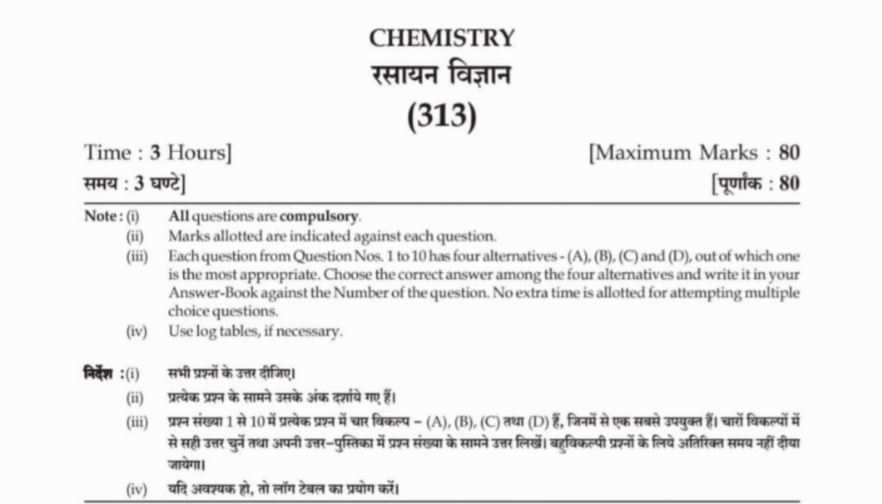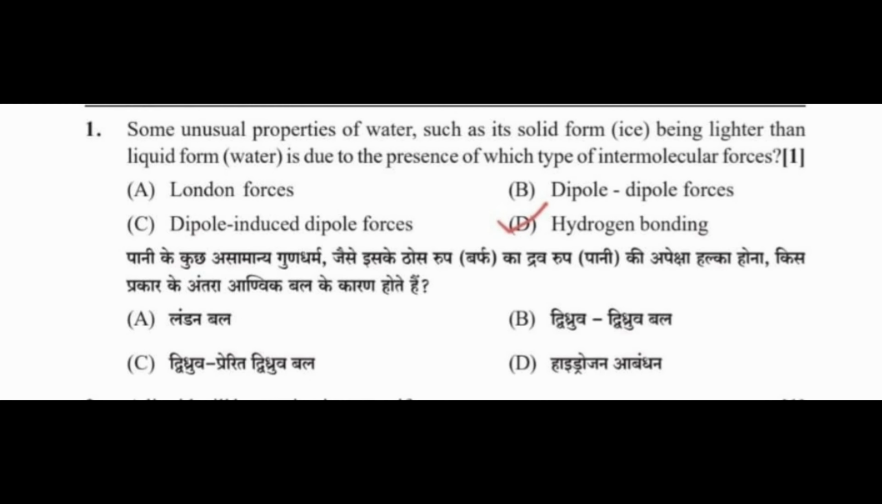Questions number 1 to 10 have 4 alternatives A, B, C, D, out of which one is correct. Choose the correct option. Question 1. Some unusual properties of water, such as its solid form ice being lighter than liquid form water, is due to the presence of which type of intermolecular forces? Answer D. Hydrogen bonding.